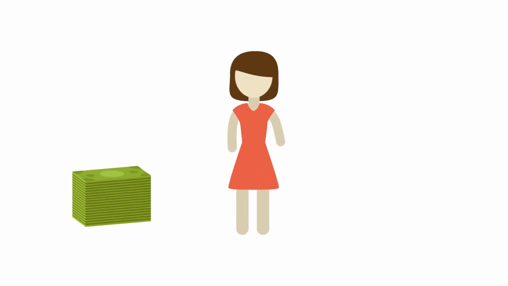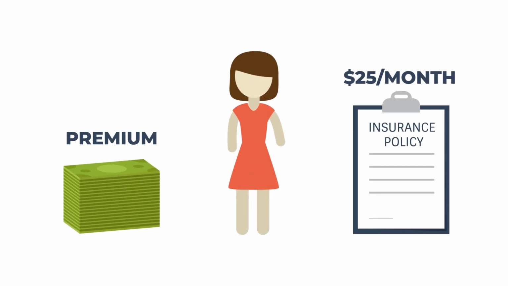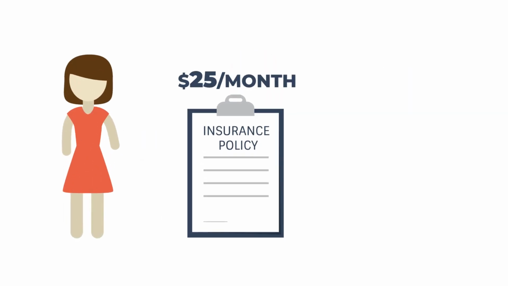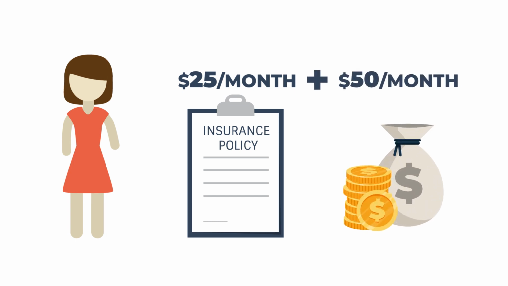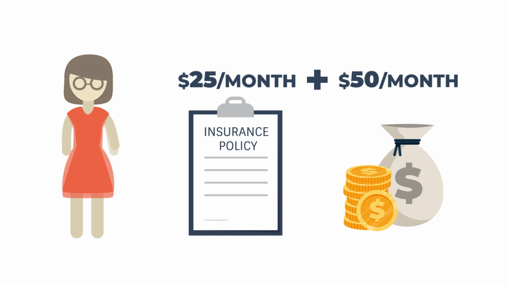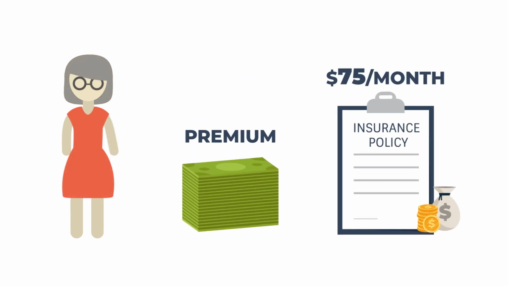For example, Jane purchases a universal life policy with a required premium payment of $25 a month. Jane decides she wants to put some money away too, so she pays an additional $50 each month that goes into the cash value. As Jane gets older, the cost of insurance portion of the policy increases, meaning less of her $75 monthly premium goes into the cash value account.